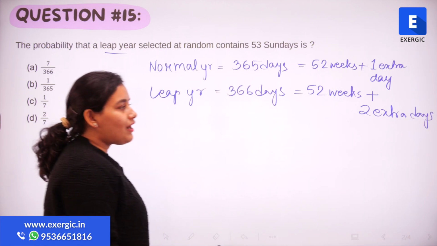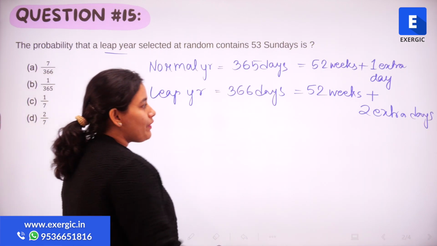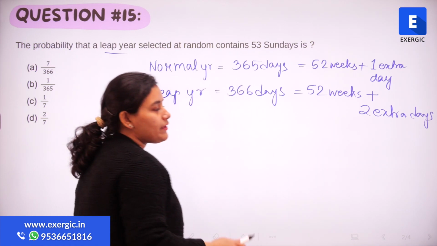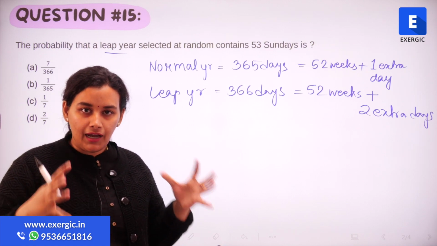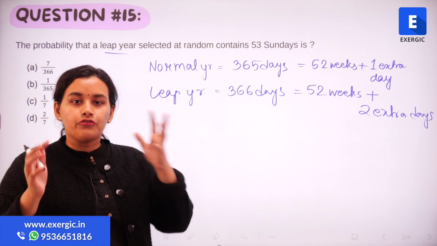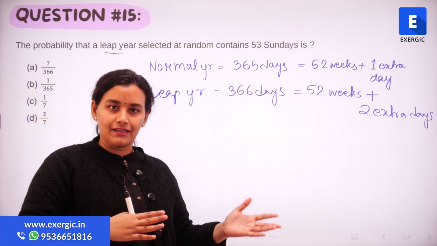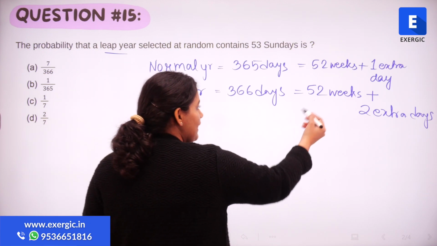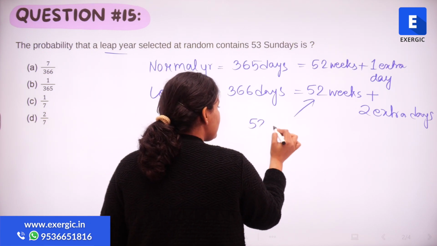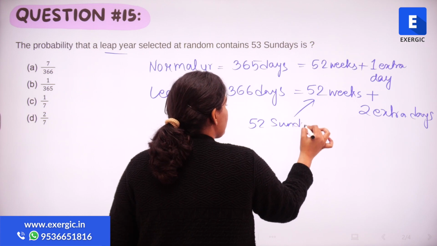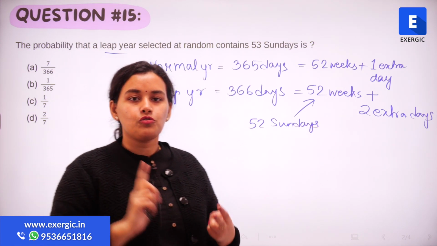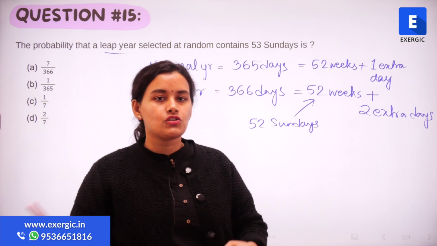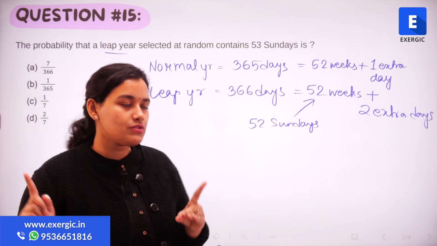We need to work with this understanding. When I say 52 complete weeks, that means each week comprises Sunday to Saturday, so I am already counting 52 Sundays here. There are 52 Sundays, 52 Mondays, 52 Tuesdays and so on, right up till 52 Saturdays.